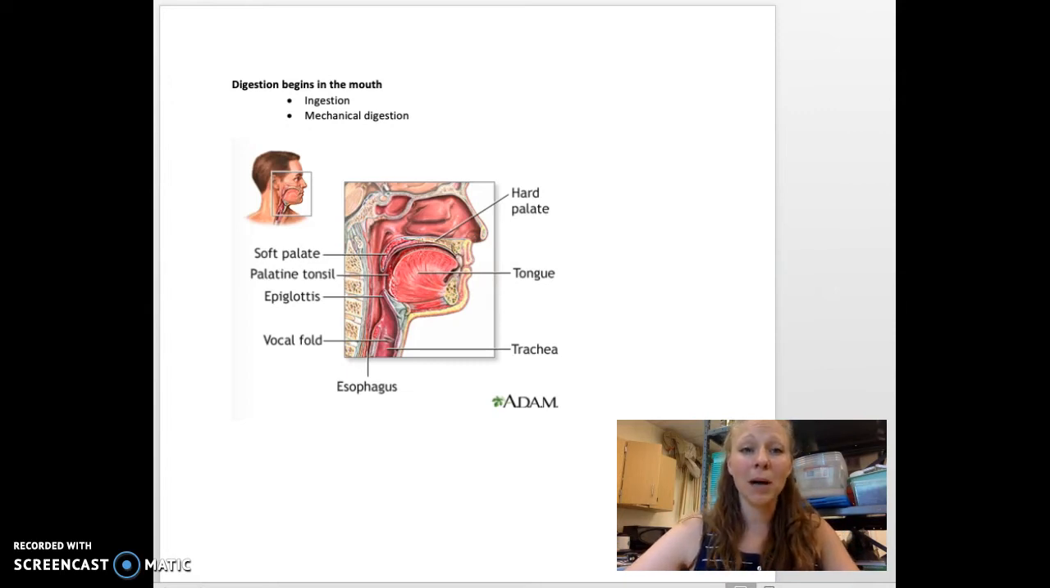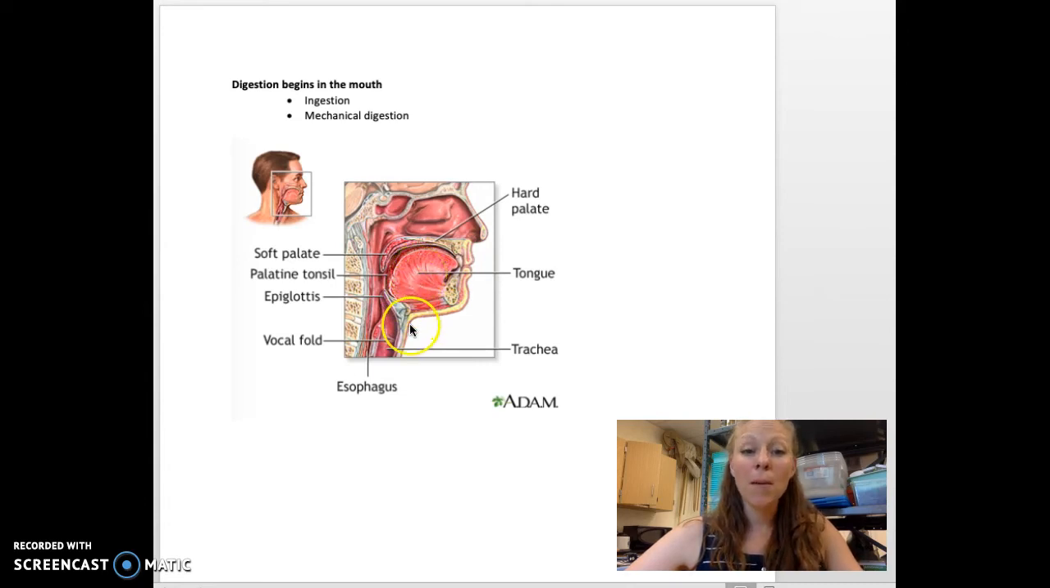Digestion begins in the mouth. Let's remember that digestion always begins in the mouth. Ingestion occurs, so we put food into our mouth here. We ingest it, and then we mechanically break it down. We use our teeth, we use our tongue, we use the roof of our mouth, and we chew our food into a ball. It's called a bolus.